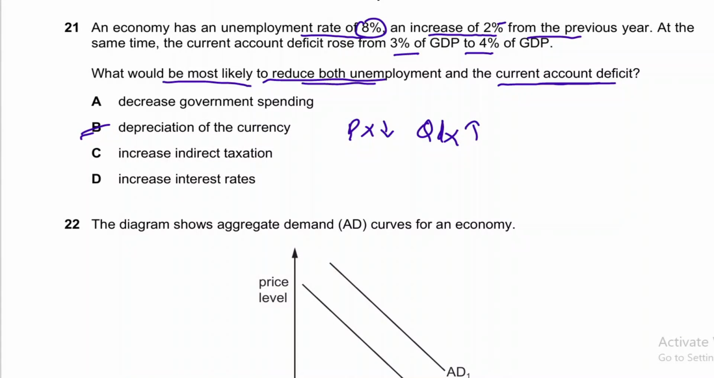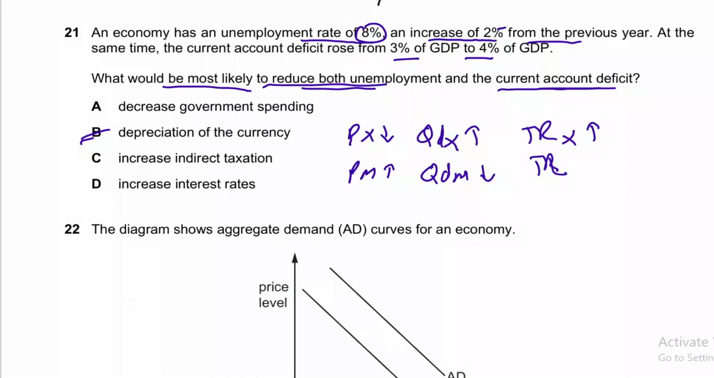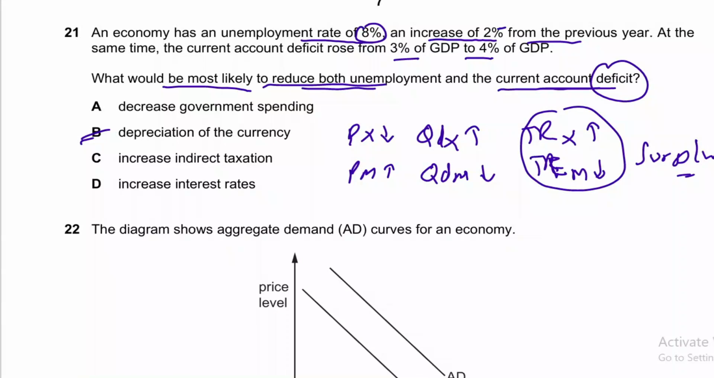I'm using X for exports. So total revenue from exports will rise, and the price of imports will rise because of depreciation. When currency depreciates, its value decreases, imports get expensive, so demand for imports will fall. So total expenditure on imports will also fall. When export earning is high and import payment is low, we will come out of deficit, like we may move to surplus as well.